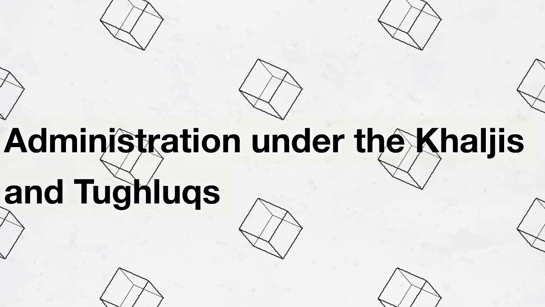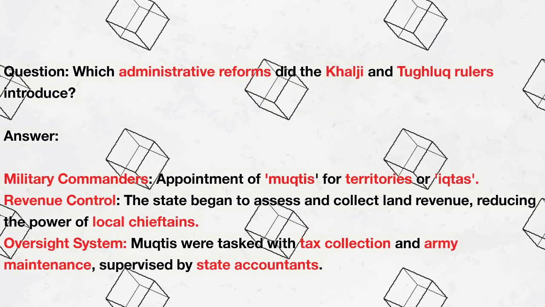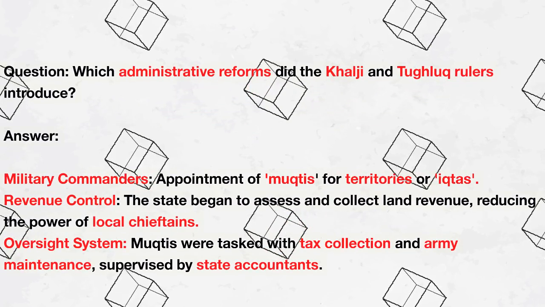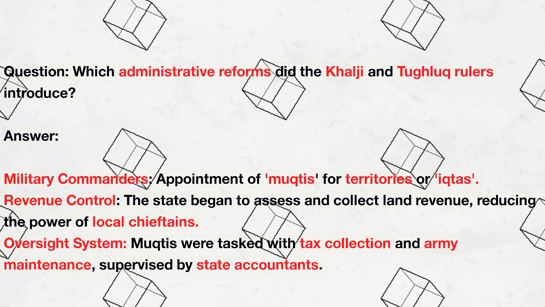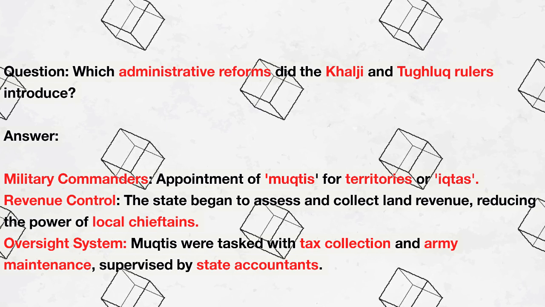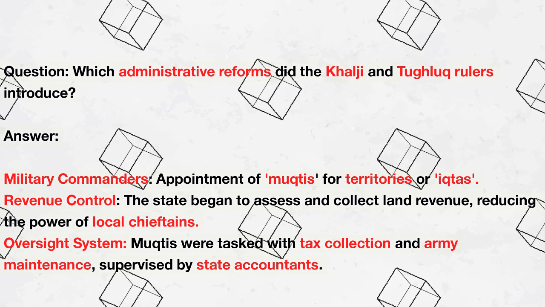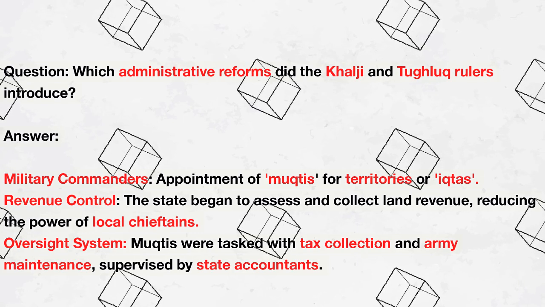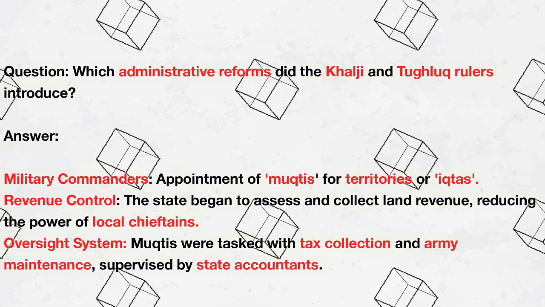Administration under the Khaljis and Tughlaqs. Question: which administrative reforms did the Khalji and Tughlaq rulers introduce? Answer: military commanders, appointment of muktis for territories or iqtas, revenue control. The state began to assess and collect land revenue, reducing the power of local chieftains. Oversight system. Muktis were tasked with tax collection and army maintenance, supervised by state accountants.